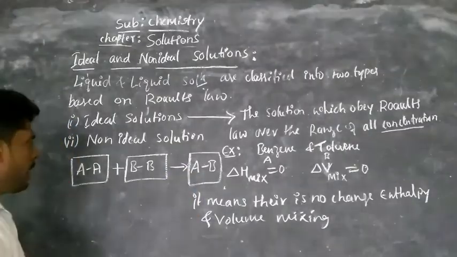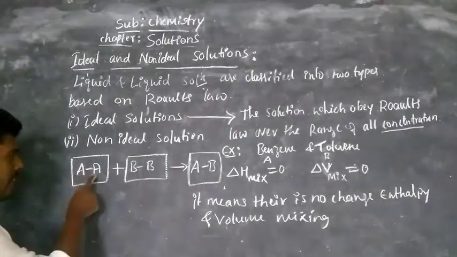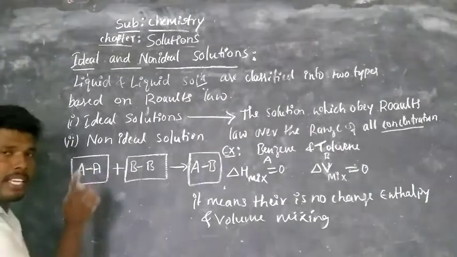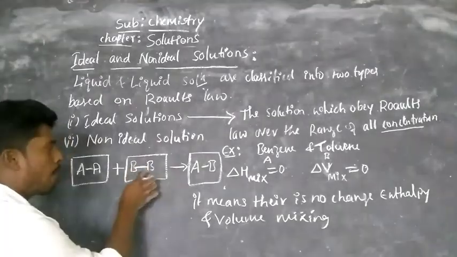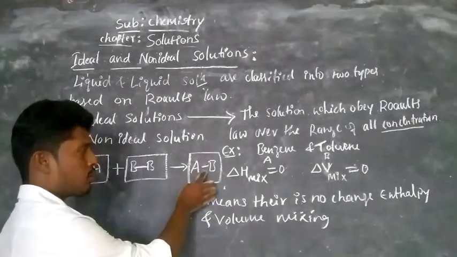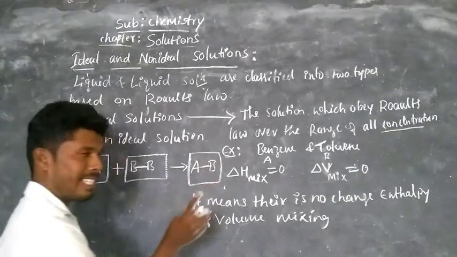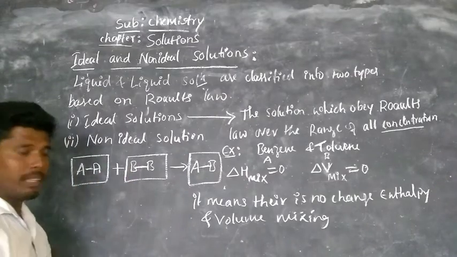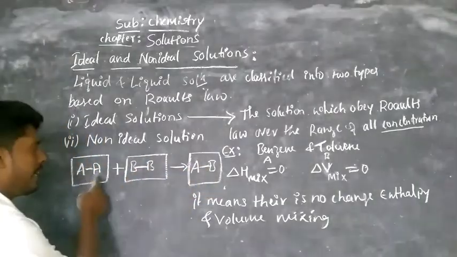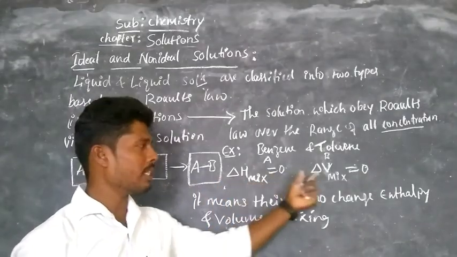Now observe here the interaction force between A and B. The internal attraction between A and A is the same as that of the internal attraction of B and B. Similarly, the electrostatic attraction force between A and B is almost the same as that of A and A and B and B. Therefore there is no change in the delta H of mix and delta V of mix.